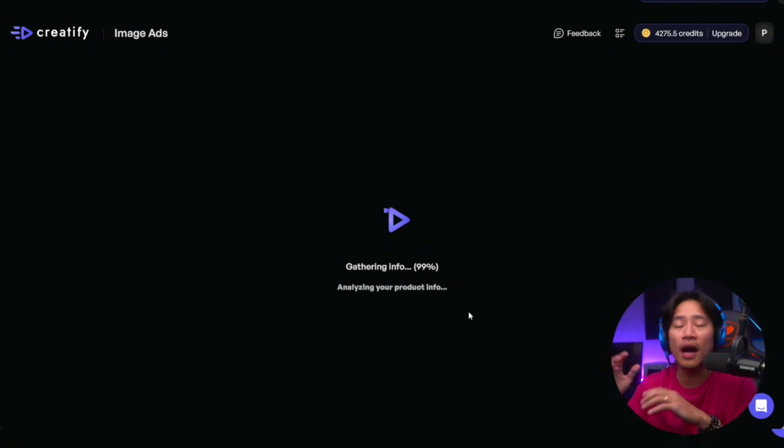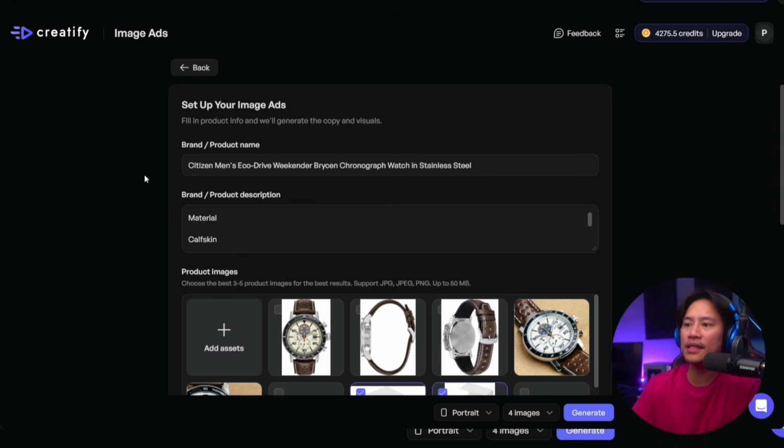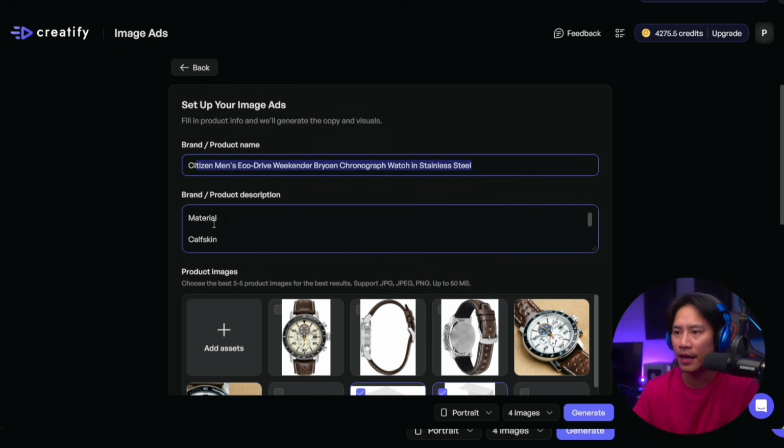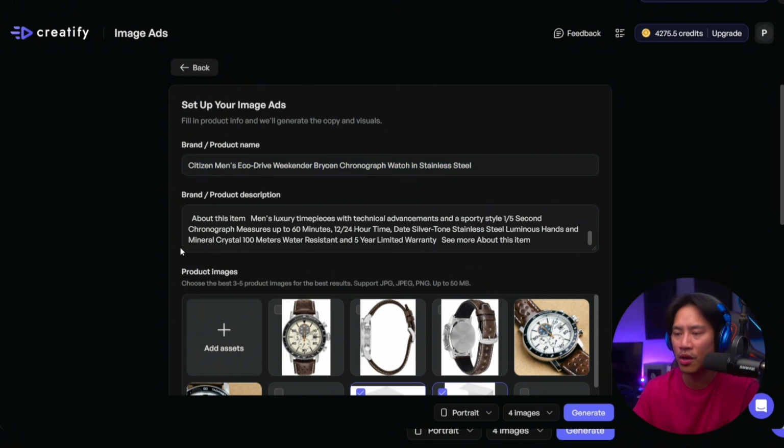This is not that long. I mean, artificial intelligence also takes some time to analyze and to build, because it's giving you the most quality result. All right, so once it is done, you see it got that brand and product name. Okay, you already have it in there. The brand, the product description, and all that is in there.